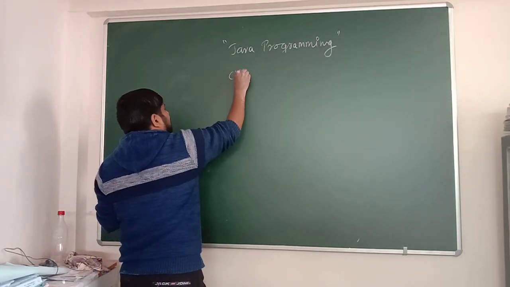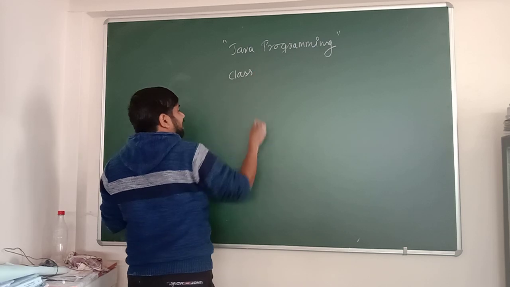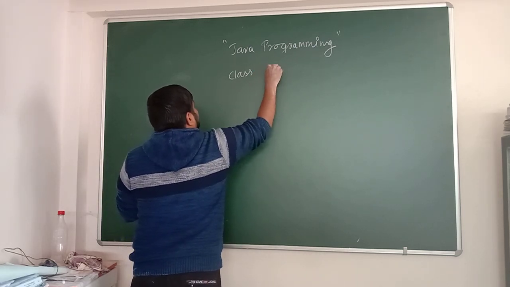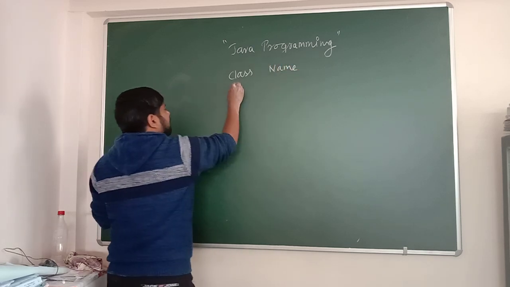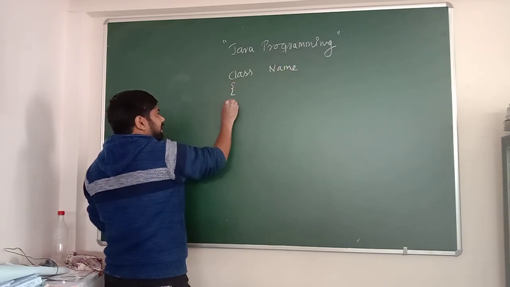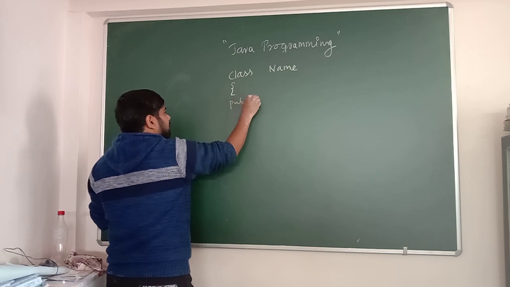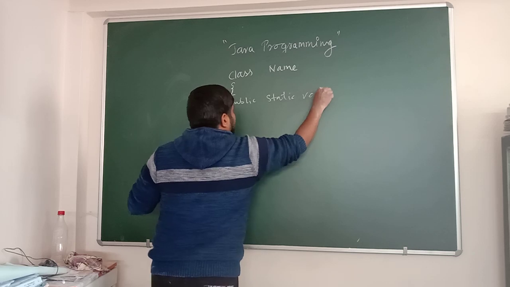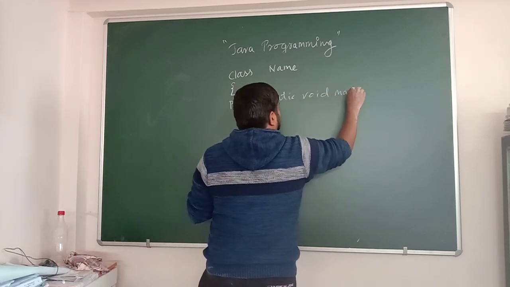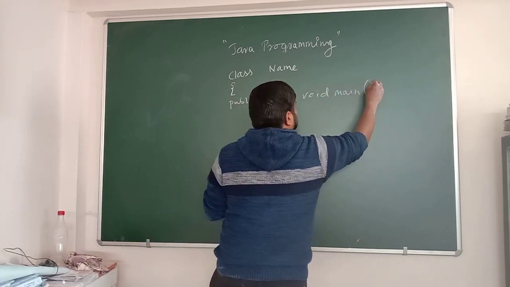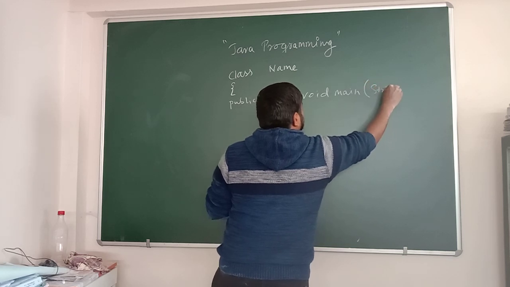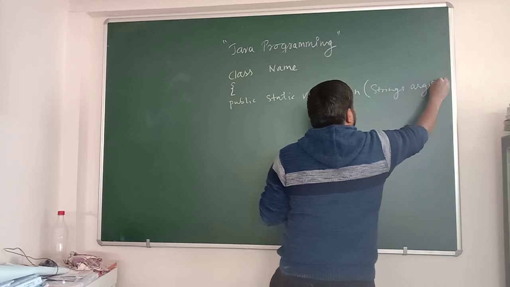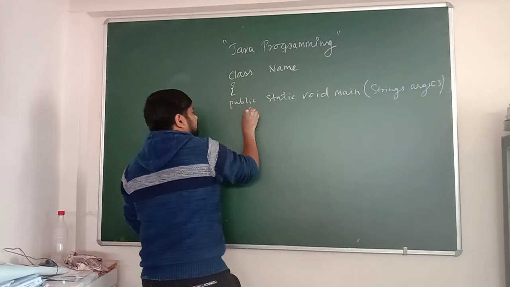First we are going to write about the class, and the class name can be anything. If I write a name and open the bracket, first we need to open the bracket. Then we are going to write public static void main. And out here we are going to write what? String args, S-T-R-I-N-G-S, A-R-G-S. Now I am going to explain each and everything.